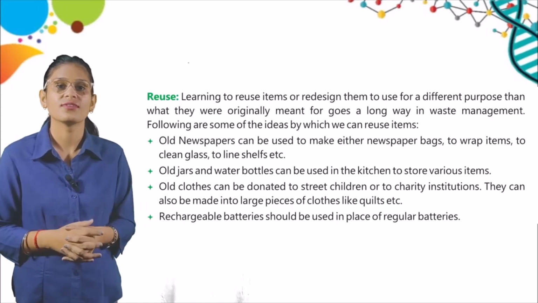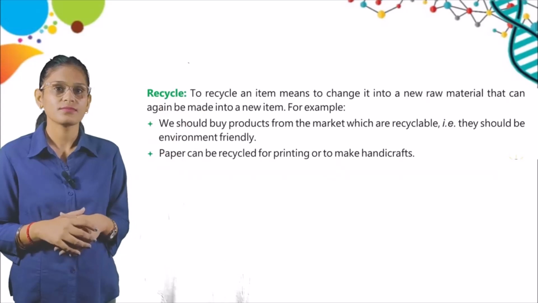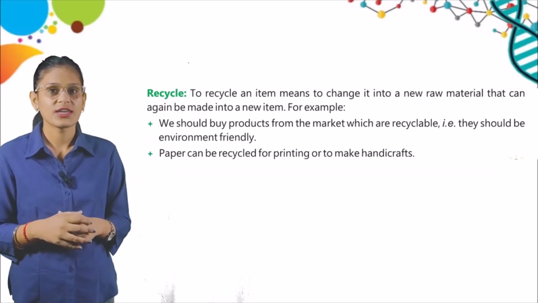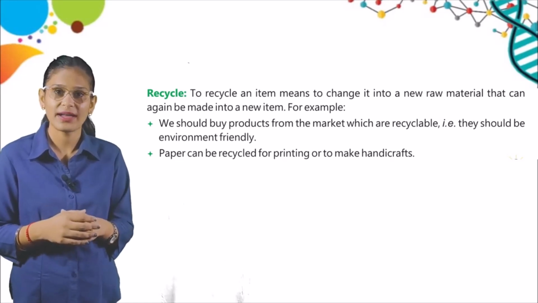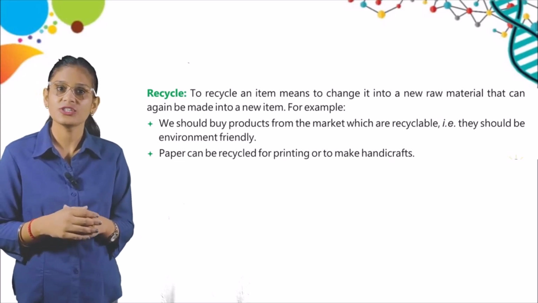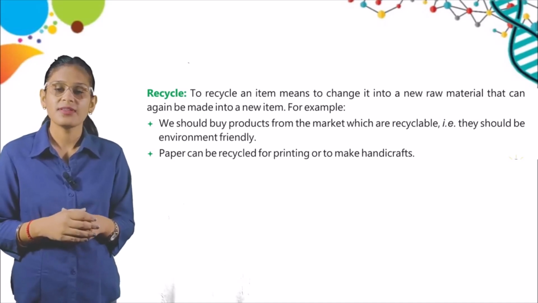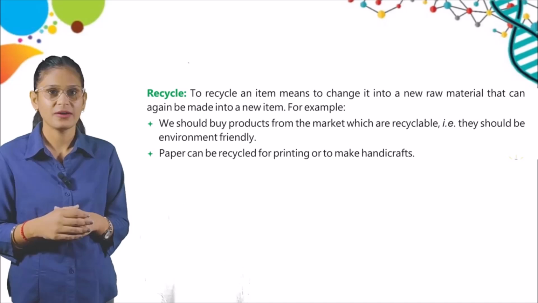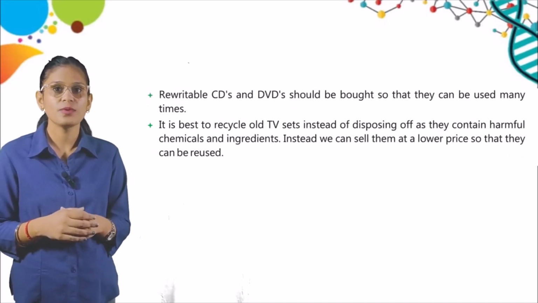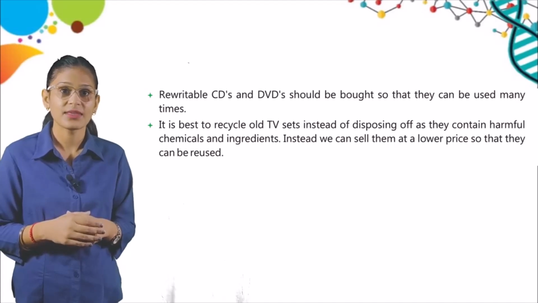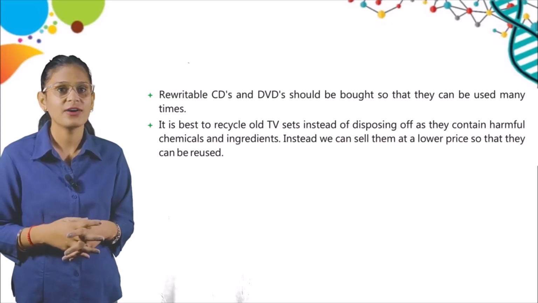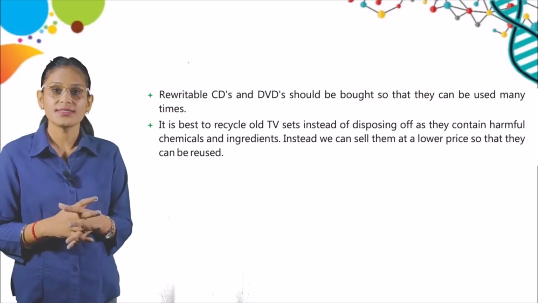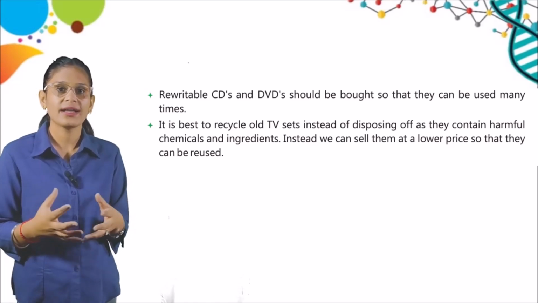So that is reuse. Now we have recycle. To recycle an item means to change it into a new raw material that can again be made into a new item. For example, we should buy products from the market which are recyclable. That means they should be environment friendly. Paper can be recycled for printing or to make handicraft. Rewritable CDs and DVDs should be bought so that they can be used many times. It is best to recycle all TV sets instead of disposing of them, as they contain harmful chemicals and ingredients. Instead, we can sell them at a lower price so that they can be reused.